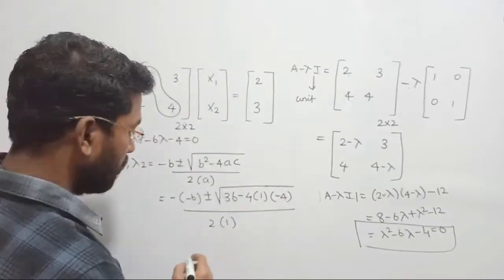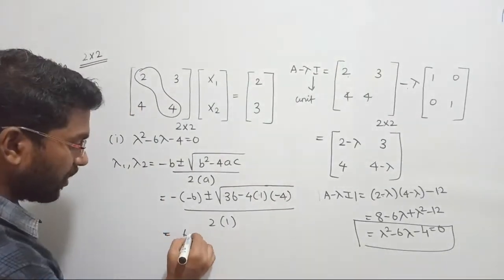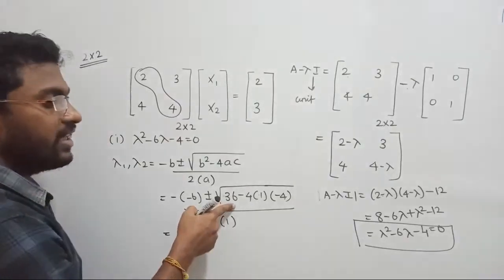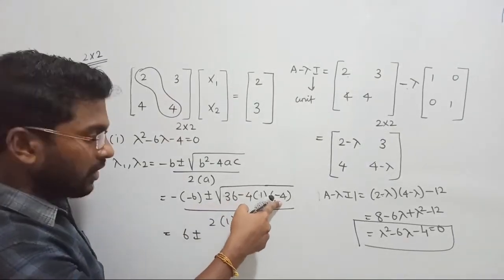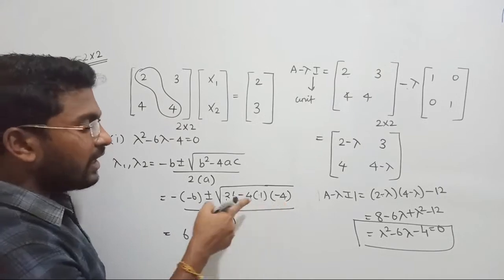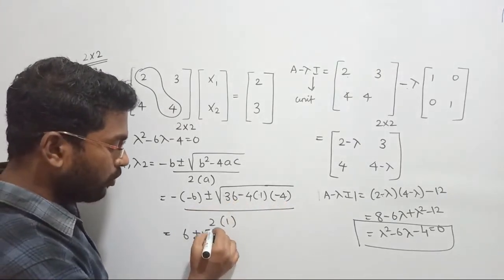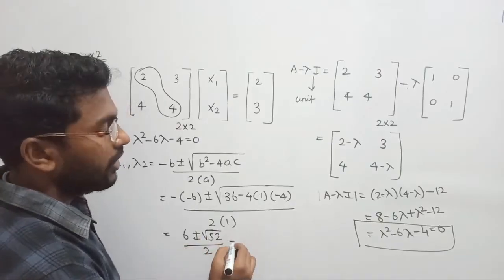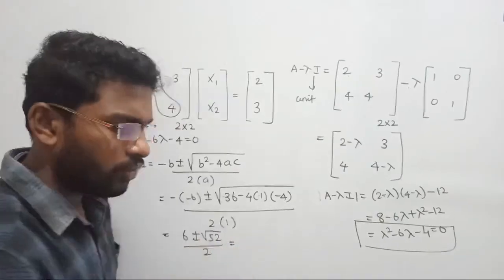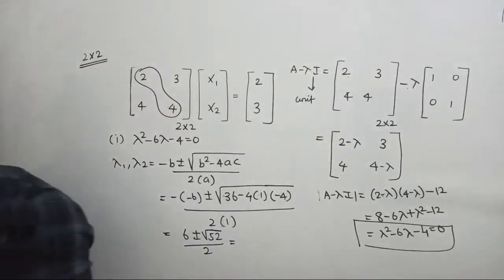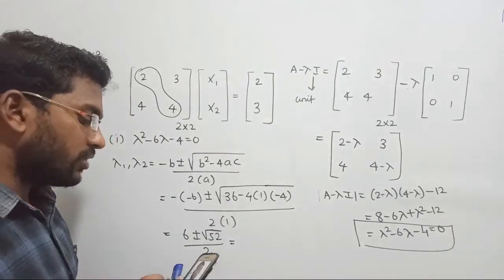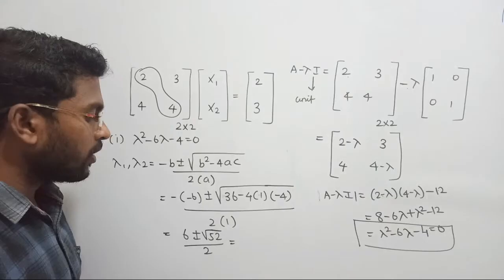So the answer is what? Let me reduce this one. Minus of minus will become plus 6 plus or minus 36. Minus into minus will become plus, so 4 into 4 will become 16. 36 plus 16 will become 52. So we are going to get root of 52 divided by 2. Now by using a calculator you can find it. If you are expecting the answer from my side, I will do it. That's not a problem for me.